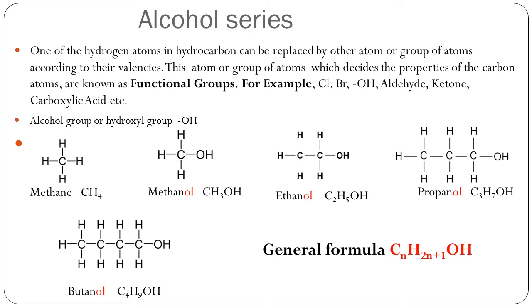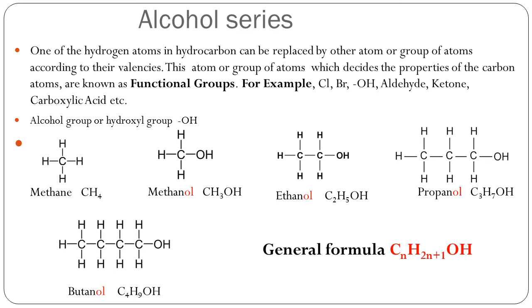Here, one hydrogen atom is substituted by one OH group. So, the general formula for these alcohols will be CnH2n+1OH. One H is gone and its place is taken by OH group. So, this is how new compounds are formed from hydrocarbons.